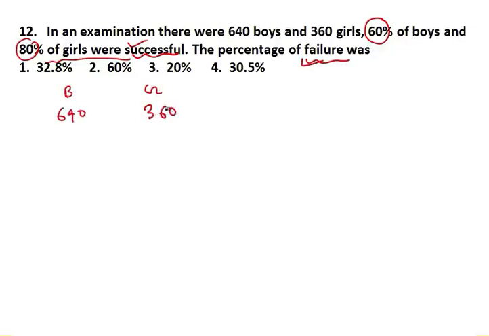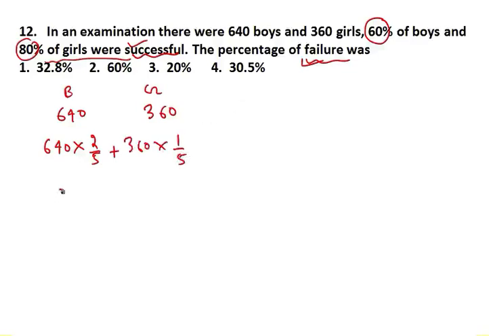Now if you want, you can simplify it, it depends on you. Everything will be the same. Now here it is saying we have 640 boys. Out of this, 60% of boys are successful. If 60% are successful, means 40% did not succeed. So we know that 40% means 2 by 5. And this is girls, and in girls it is saying 80% are successful, means 20% are unsuccessful. So 20% means 1 by 5.